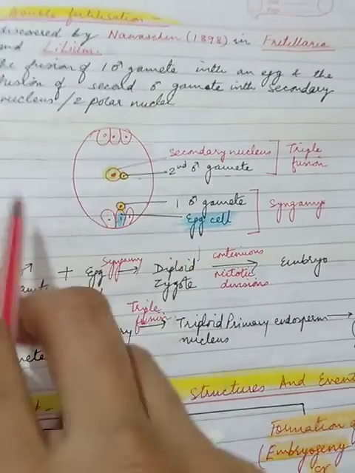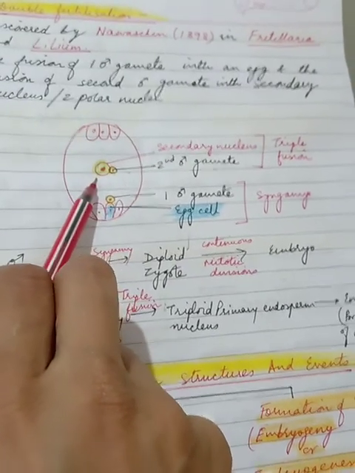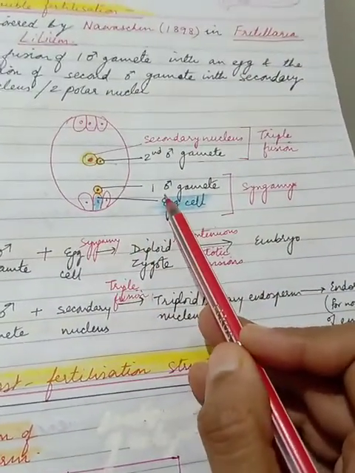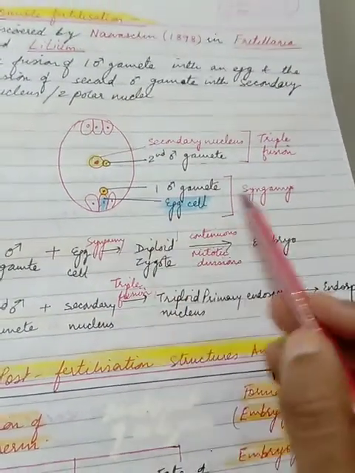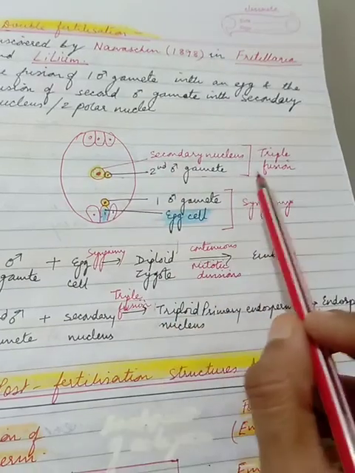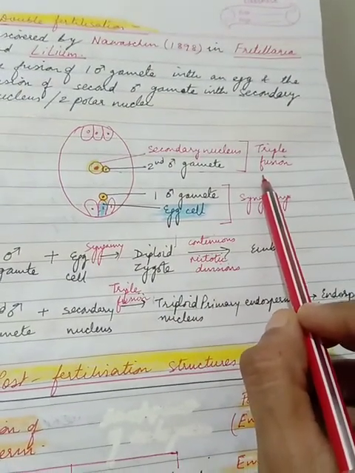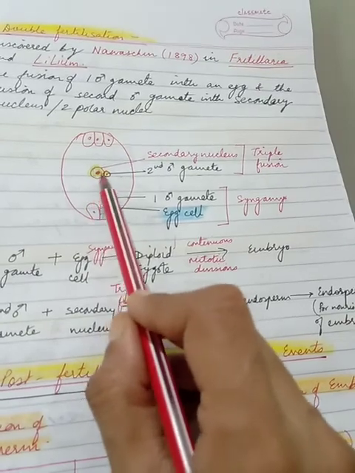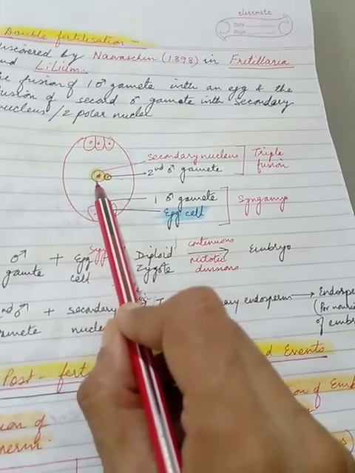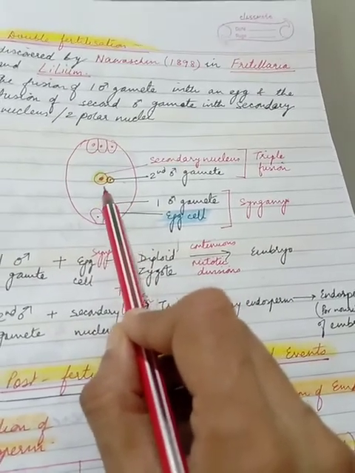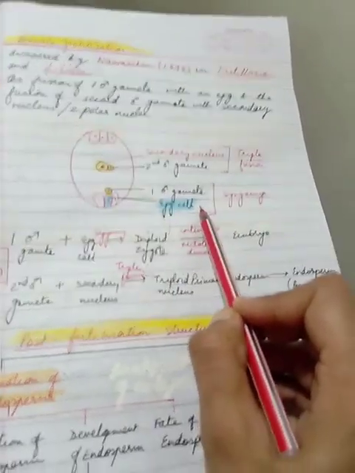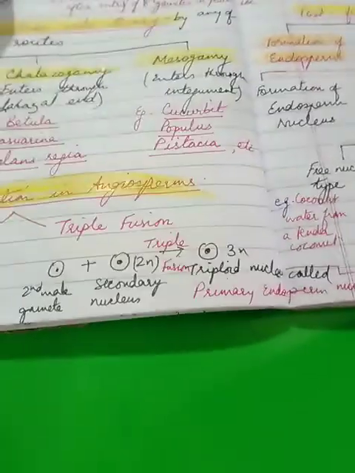Now this secondary nucleus has been made by the fusion of two polar nuclei, which we discussed last time already. Now what happens? The fusion of the male gamete with the egg cell is called syngamy. And the fusion of the second male gamete with the secondary nucleus is called triple fusion. Why triple fusion? Because this bigger secondary nucleus is formed of two polar nuclei. So how many nuclei are fusing? Originally two of these and one male gamete. Because it is the fusion of three nuclei, it is called triple fusion. So these are the two broad processes in angiosperms.